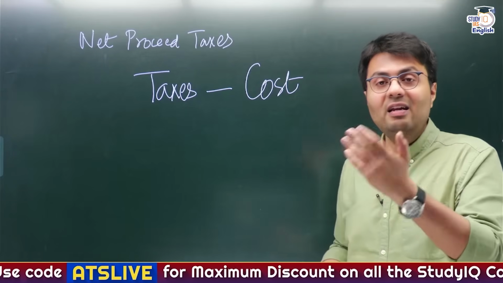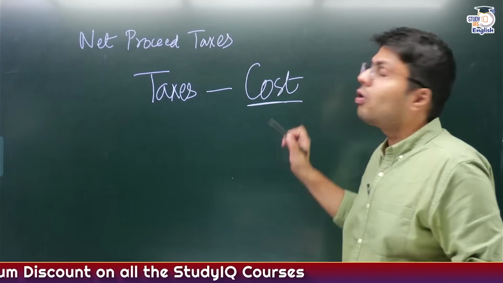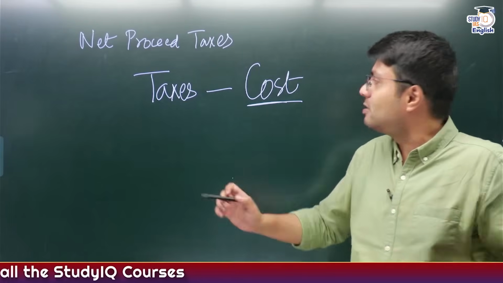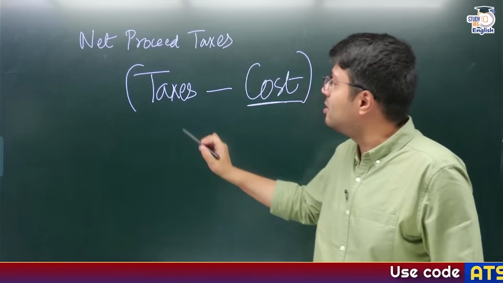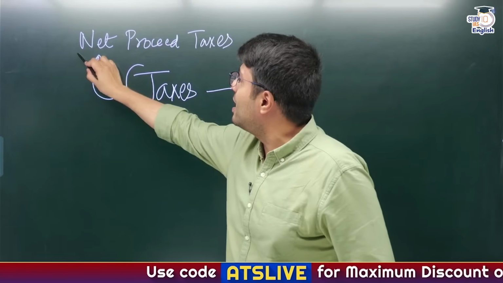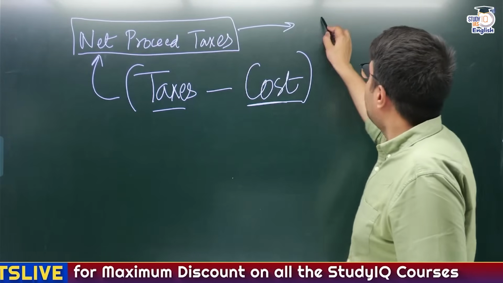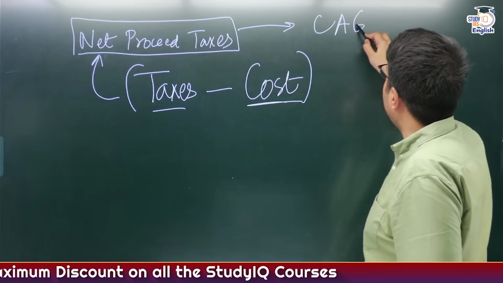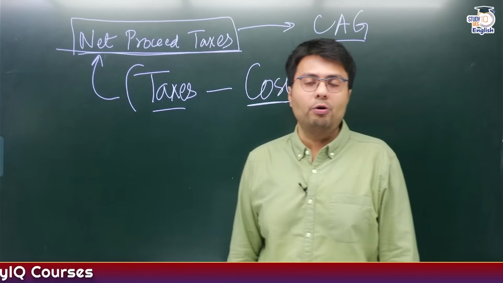They have to pay salaries, they have to pay office expenses, they have to pay pensions. So all of this is cost associated with collection of taxes. So when you minus the cost associated with collection of taxes from the total tax that the government collects, you come at a figure that is called the net proceeds of taxes. And this is certified by the Comptroller and Auditor General of India, which says that X amount or Y amount will be the net proceeds of taxes.